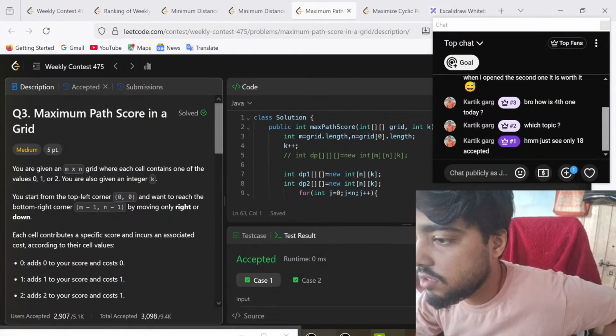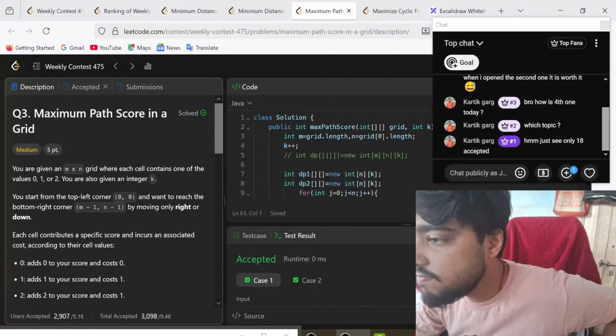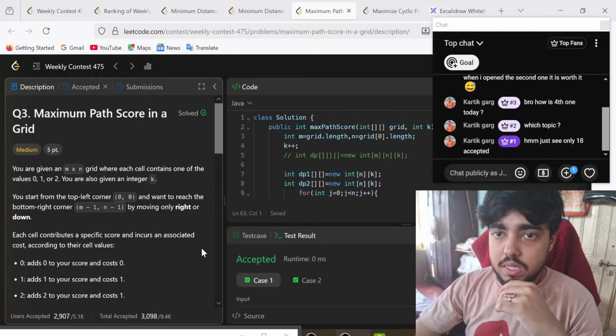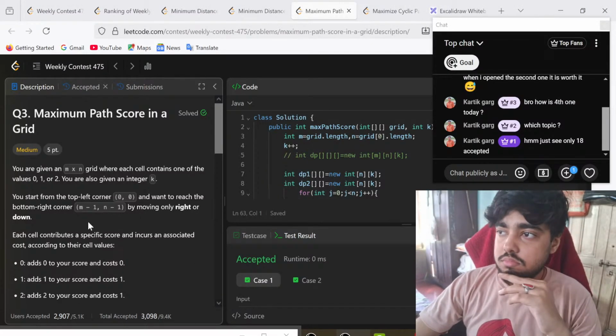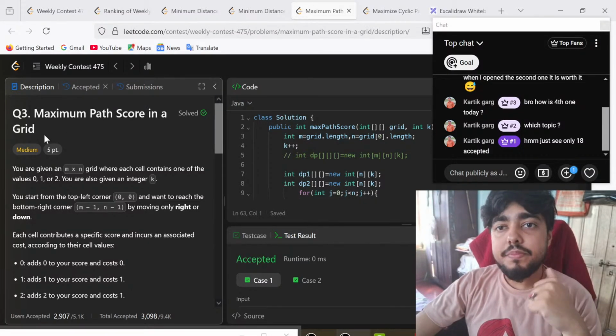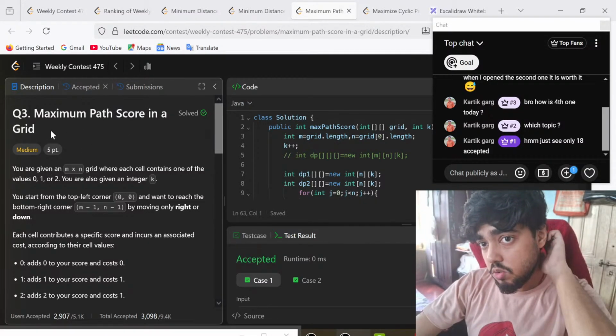Okay, so let's go from the beginning. The third question is maximum path score in a grid.